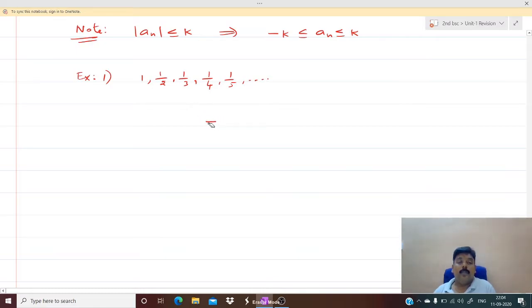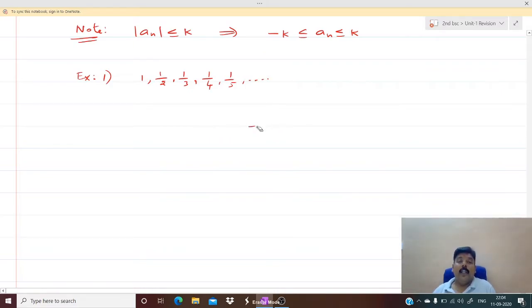We can write a_n lies between 0 and 1. All the numbers will be greater than 0, even 0 will not come, and all the numbers will be less than or equal to 1.